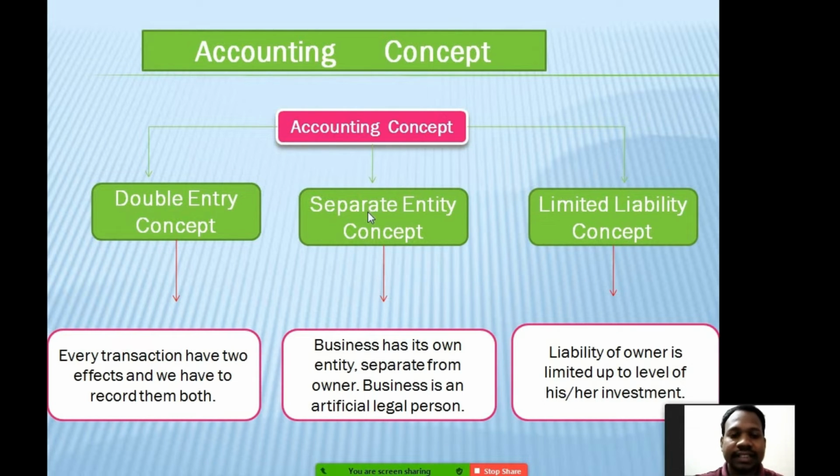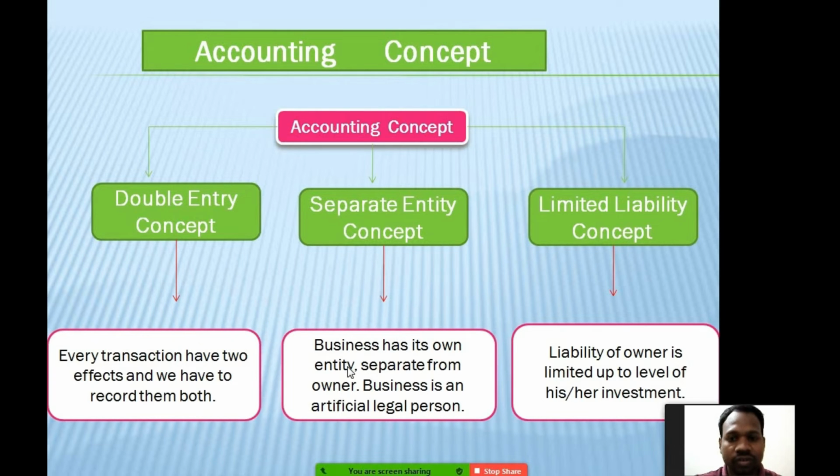Now next is the separate entity concept. Separate means we cannot mix the business owner and the business together. The business is an artificial person and the owner is the real person. As the explanation given here says, a business has its own entity separate from the owner. A business is an artificial legal person.